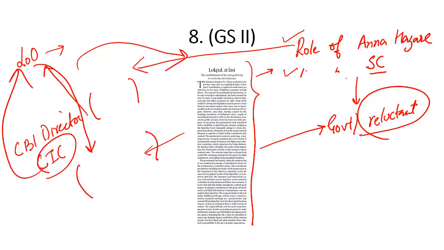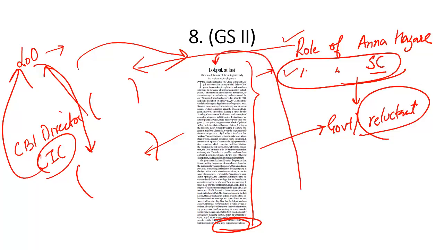And that is why, without the interference from the Supreme Court, this appointment of Lokpal would not have been a reality. But this editorial also says that it may be unrealistic to expect any dramatic impact on the lives of the common people. But nevertheless, the Lokpal has a historic responsibility now to live up to the popular expectations of the people, because people hope that public servants, Prime Minister, ministers, they all will be held accountable by this institution called Lokpal. That is what you need to understand from this newspaper article.